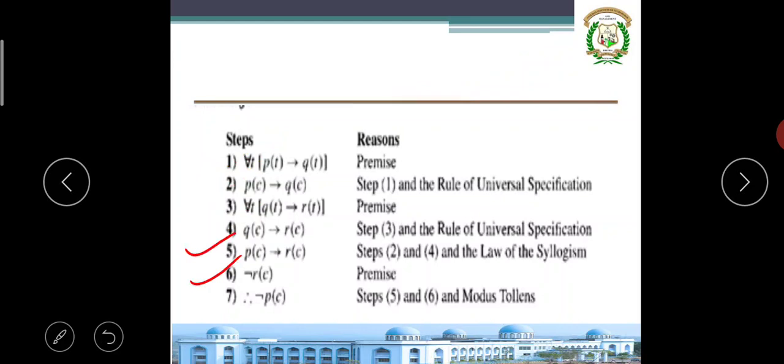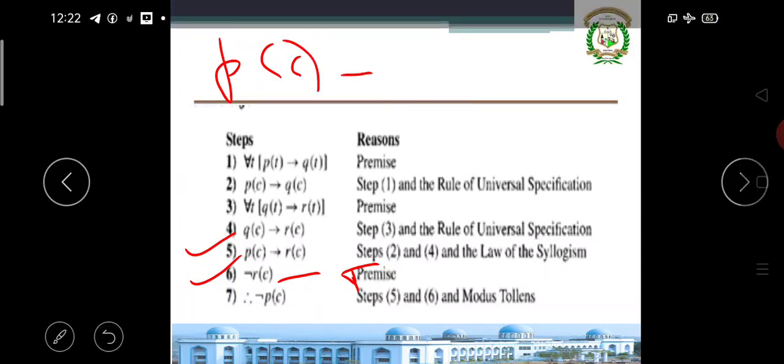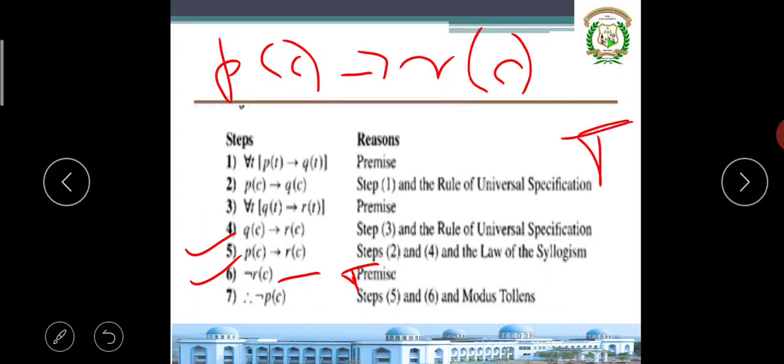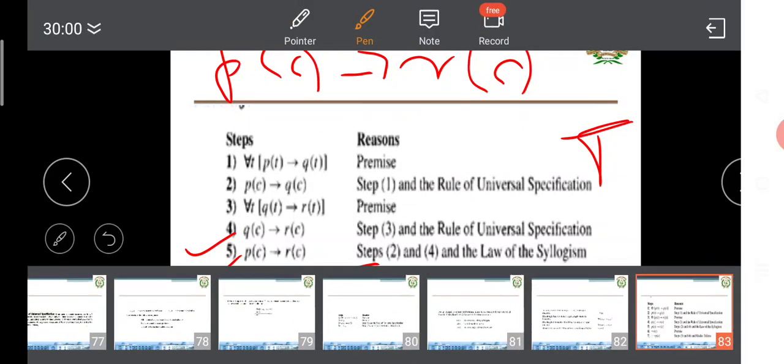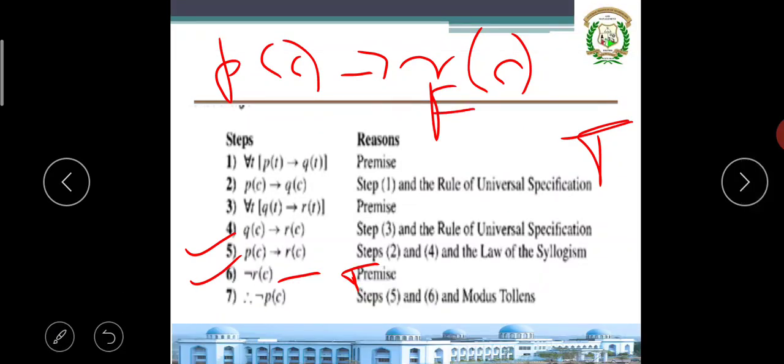Now please observe carefully. Negation of R of c is true, he has given that. And I consider the whole equation P of c implies R of c true. Where negation of R of c is true, R of c should be false. Suppose P of c becomes true, the whole answer will become false.